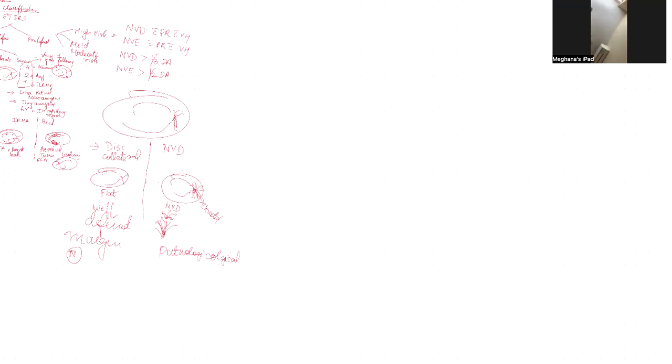Coming to NVE. What is NVE? Neovascularization elsewhere, anywhere around the area. It can be in the anterior pole, nasally or temporally, anywhere in the retina. However, the size should be more than half disc area, meaning since the disc diameter is 1500 micrometers, it should be around 700 micrometers. Or anywhere with vitreous hemorrhage.